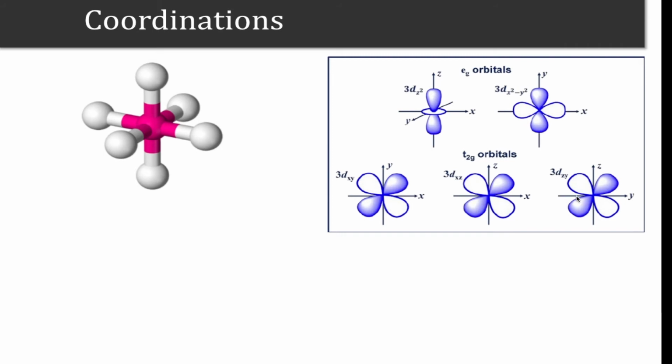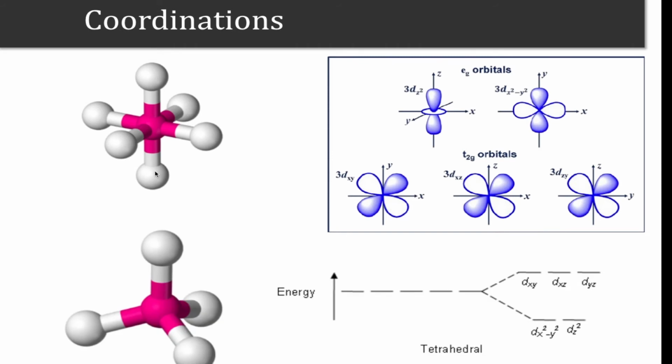Therefore, they have a lower energy, because the Coulomb interaction is not that effective. However, the eg orbitals are pointing along these atoms. Therefore, the Coulomb interaction is stronger, and because of that Coulomb repulsion, they have higher energy in case of octahedral coordination.